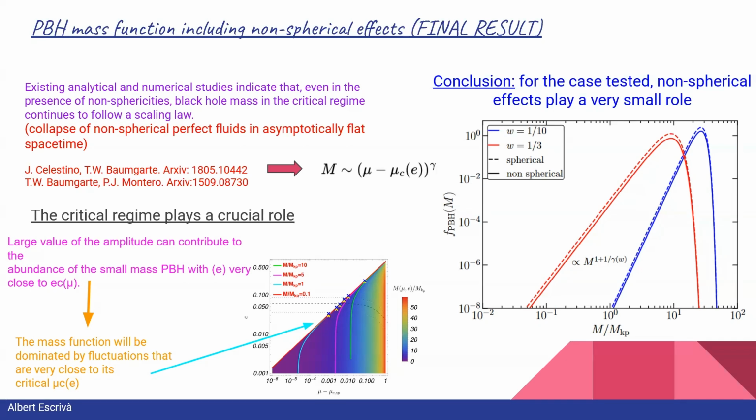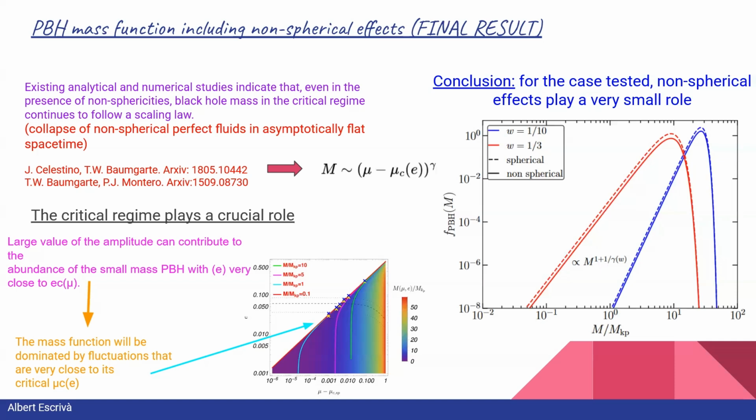And this comes from works that consider non-spherical effects in the collapse of a perfect fluid in asymptotically flat space-time. So we consider that the mass has this functional form where only the critical threshold mu c changes, now depending on the ellipticity, and gamma only depends on the equation of state.